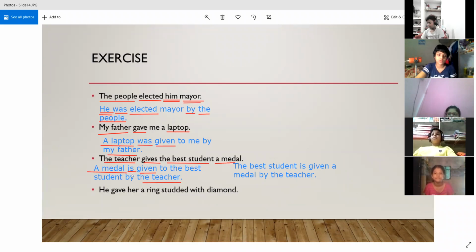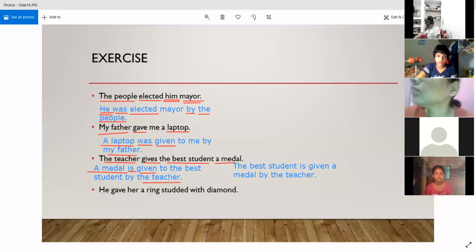So in the first case, what we did was we took a medal as the subject. So we wrote: a medal is given to the best student by the teacher. And when we take the best student as the subject, then we can write: the best student is given a medal by the teacher. Is it clear?